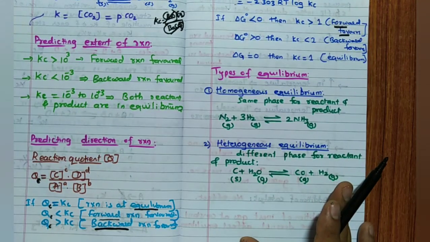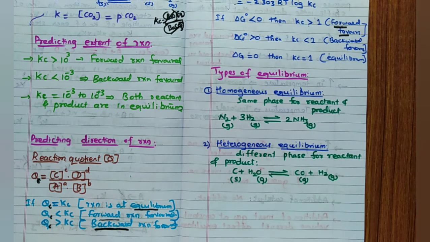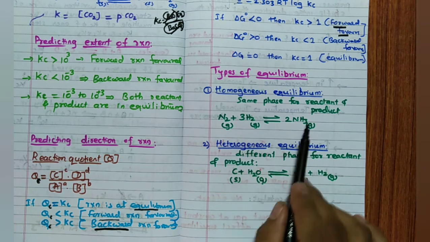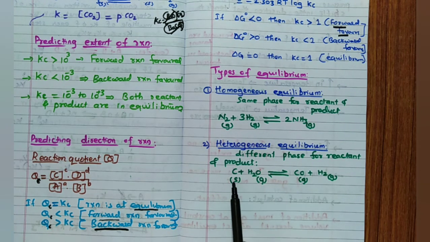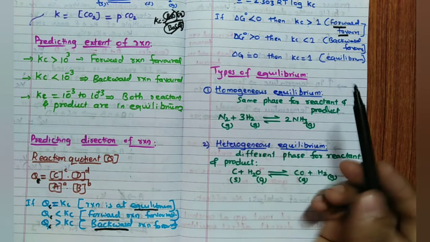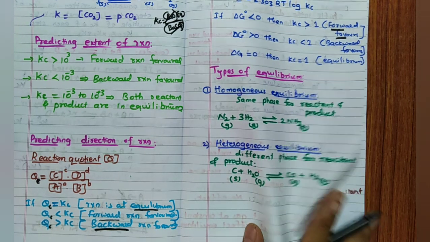Then two types. Homogeneous equilibrium, which is nothing but the same phase for the reactant and product. Heterogeneous equilibrium, different phase for the reactant and product. Same phase means remember gas, gas, gas. Different phase means remember solid, gas, gas, or gas, solid, gas. Homo means same, hetero means different.